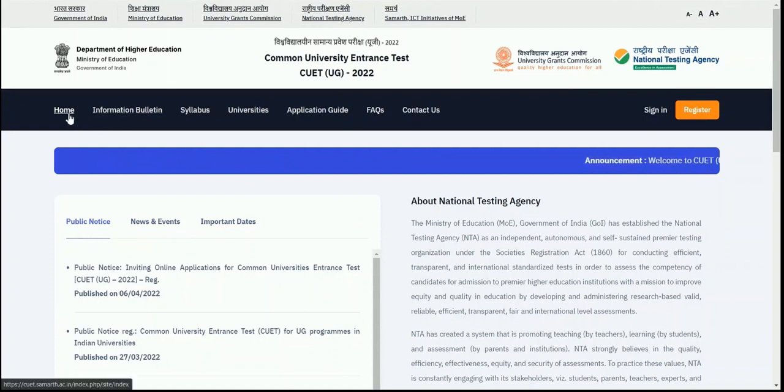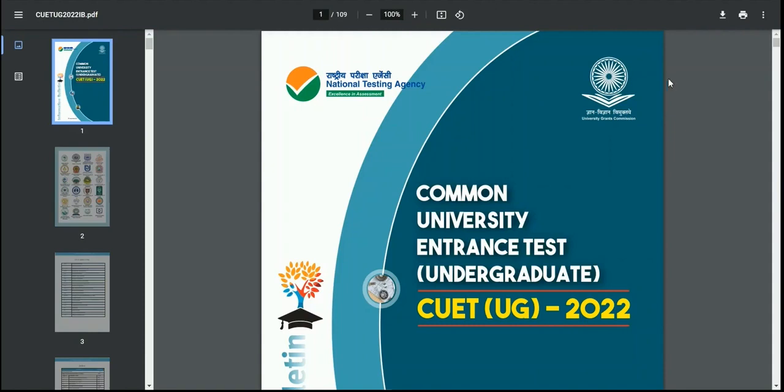So first, apart from the home screen, we have the information bulletin, which is the PDF which you can access to view all the details related to the CUET examination. Here you can find all the contents and the universities which are participating in the CUET 2022 UG examination.